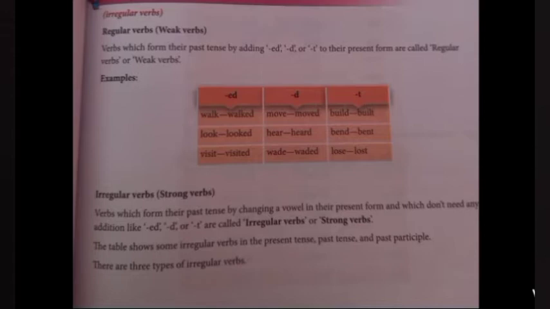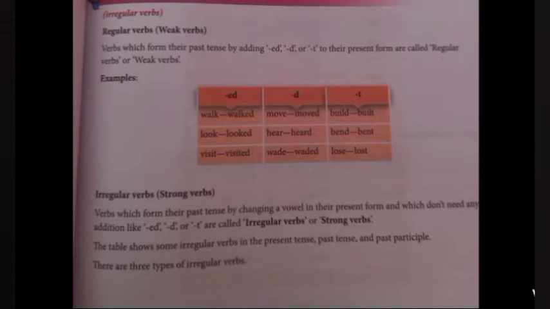When you see examples, you can easily understand. To form the past tense of a verb, we add ed, or sometimes we add d, or sometimes we add t. For example, walk is the present form of the verb.